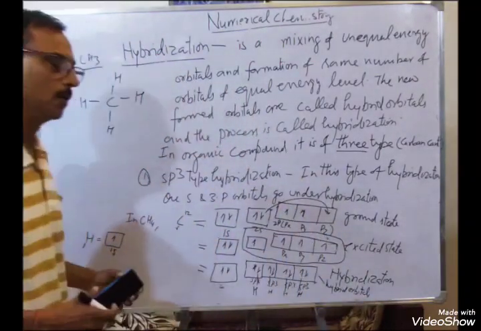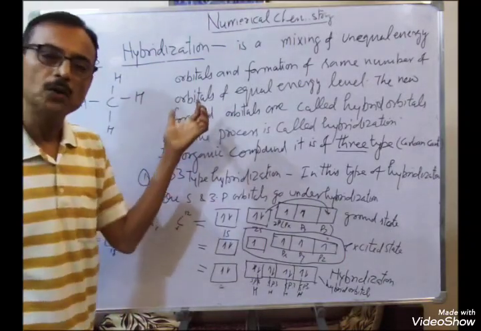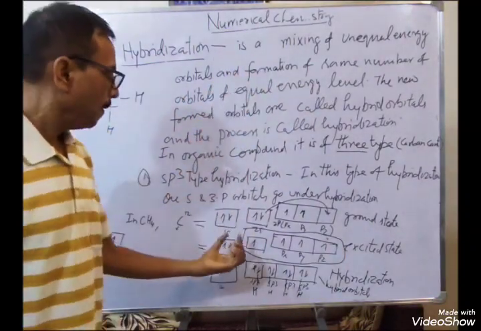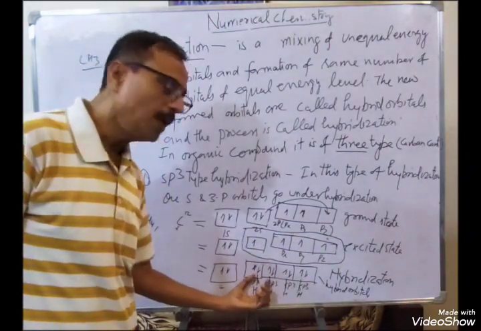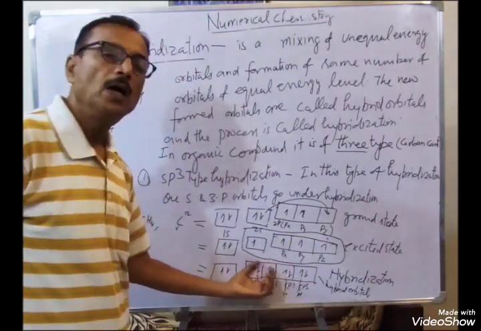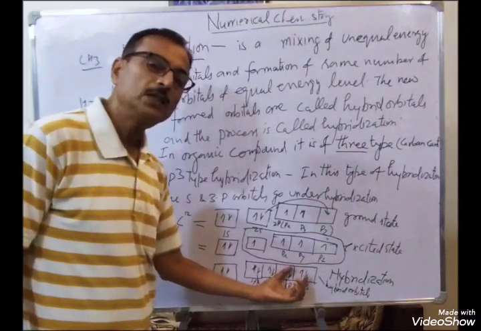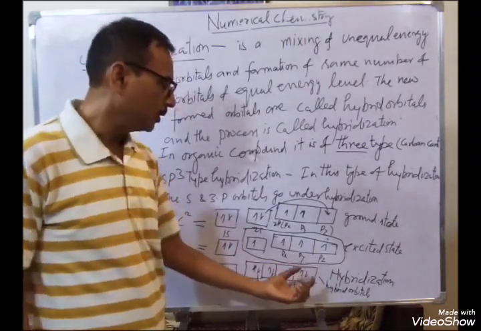These are hybrid orbitals. So the hybridization process is the mixing of unequal energy orbitals and formation of the same number of orbitals of equal energy.